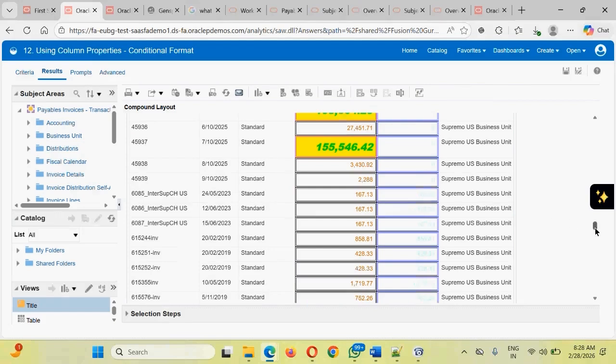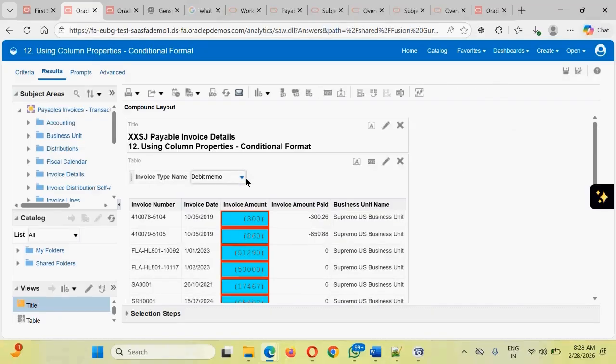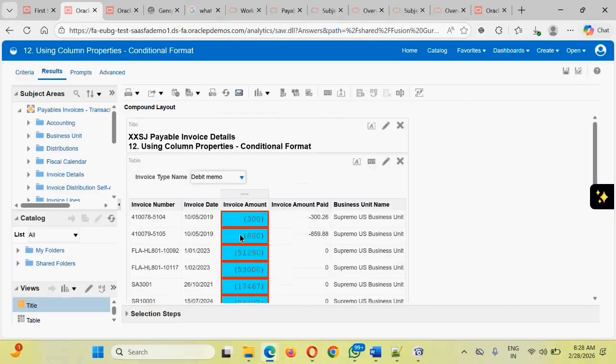have better control to see, I am just moving this to the table section. So now you see for the debit memo, this amount is not showing. Accordingly, for negative values, we have kept that negative values should be displayed with a blue background. That is the reason it is showing a blue background. See, these are the negative values, or less than 0, or something like that. Okay.